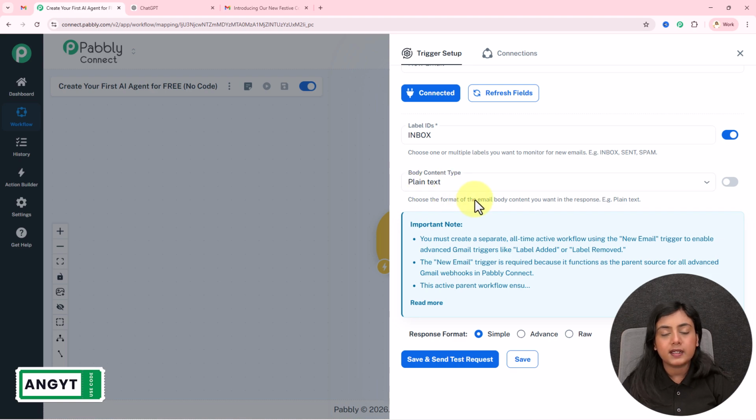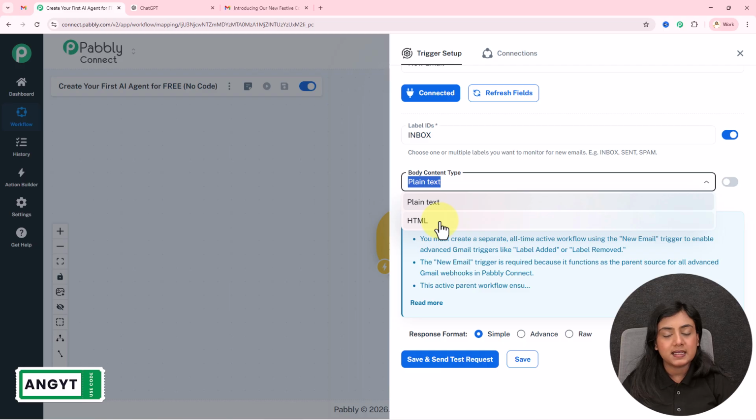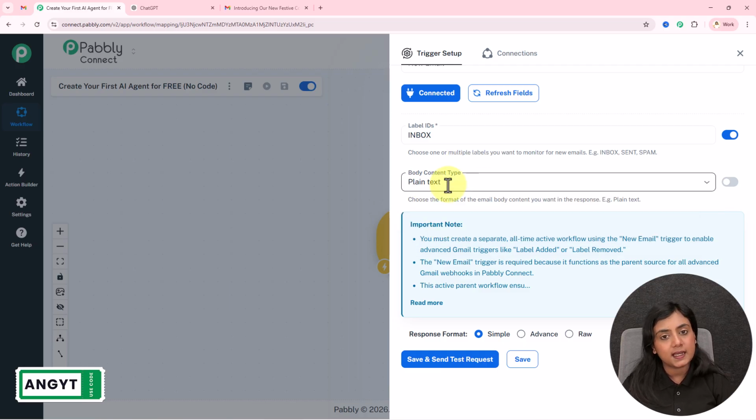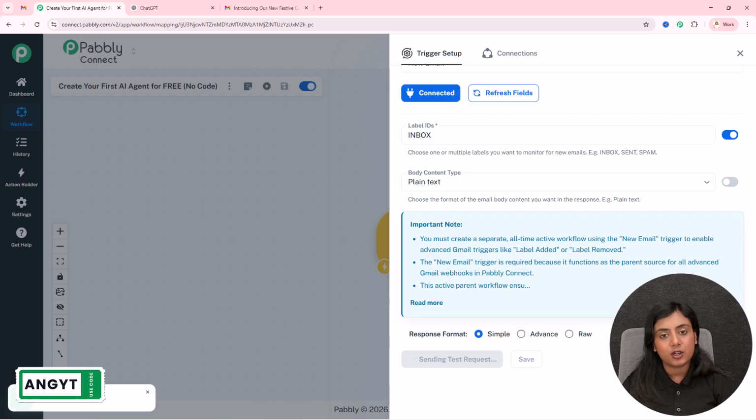What kind of content body do you want to capture the response of? There are two options, plain text and HTML. You can select the option according to your requirement. I will select plain text because usually I receive plain text emails. Okay, and then simply click on this Save and Send Test Request button.